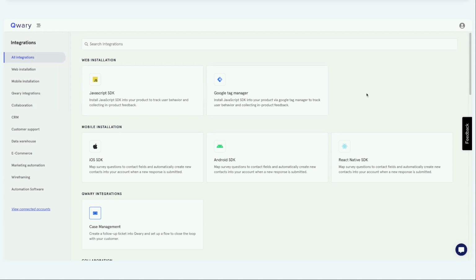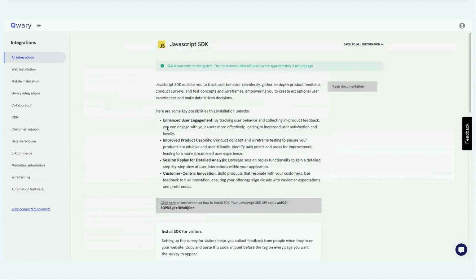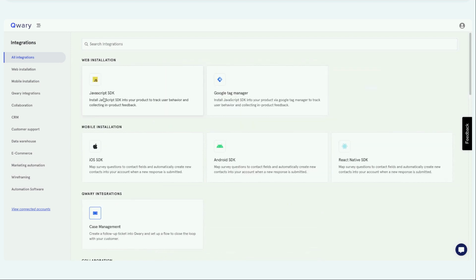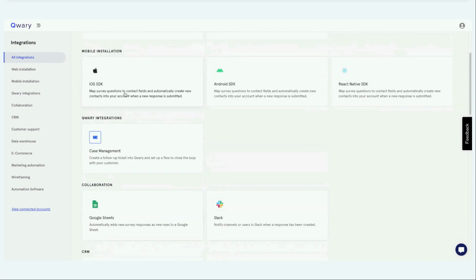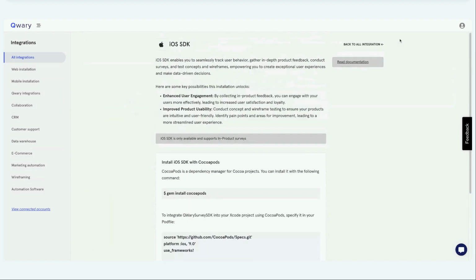Now, Integration Marketplace is where you'll find useful information, like how you can launch our SDK, how you can launch our JavaScript SDK, and how you can launch using Google Tag Manager. You'll find a helpful guide for that. You can also leverage our integrations. For example, we also have a mobile app SDK for iOS and Android, which you can also follow from Integration Marketplace. You'll find the steps that you need to do to integrate Qwary and use these integrations. Those steps are available here. You can check that out.